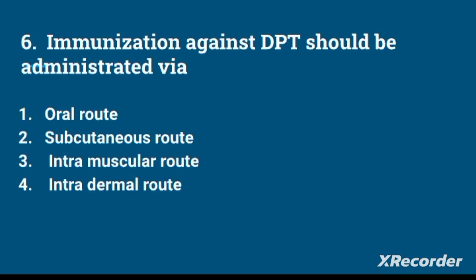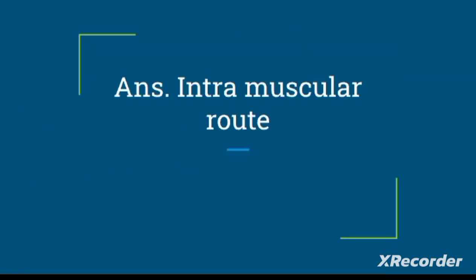Next question. Immunization against DPT should be administered via oral route, subcutaneous route, intramuscular route, or intradermal route. DPT is administered by intramuscular route, that is 0.5 ml. It will be given at 6, 10 and 14 weeks.